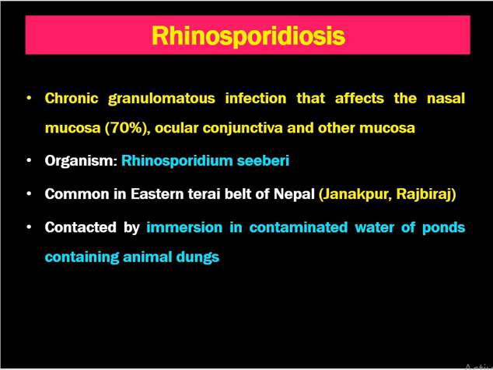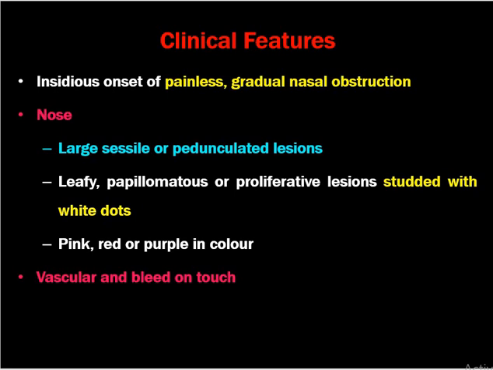It is commonly found in the eastern Terai belt of Nepal, like Janakpur and Rajbiraj, and is contracted by immersion in contaminated water or wounds containing animal dung. So they are the carriers. Clinical features are insidious onset of painless and gradual nasal obstruction. The findings in the nose are large sessile or pedunculated lesions, which are leafy, papillomatous or proliferative, studded with white dots. They are the sporangia of rhinosporidiosis. The color might be pink, red or purple, and the lesion is vascular and bleeds on touch.